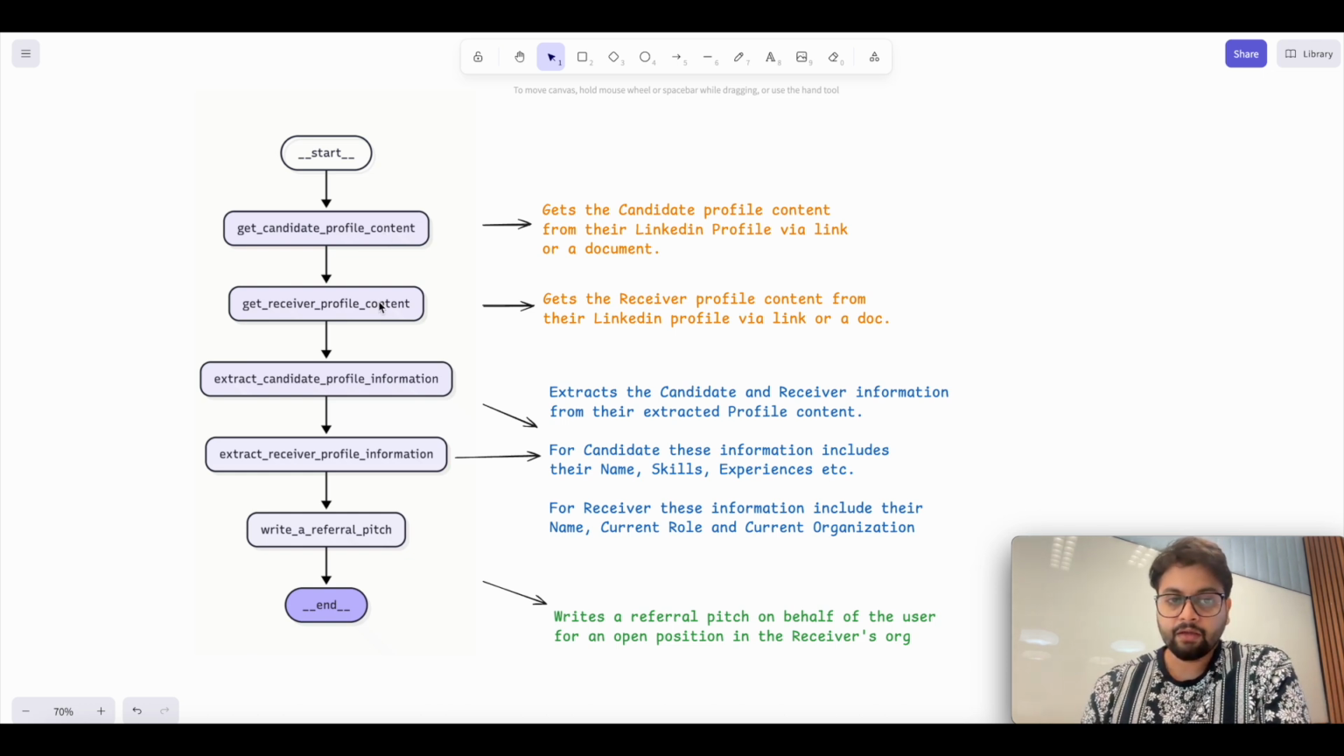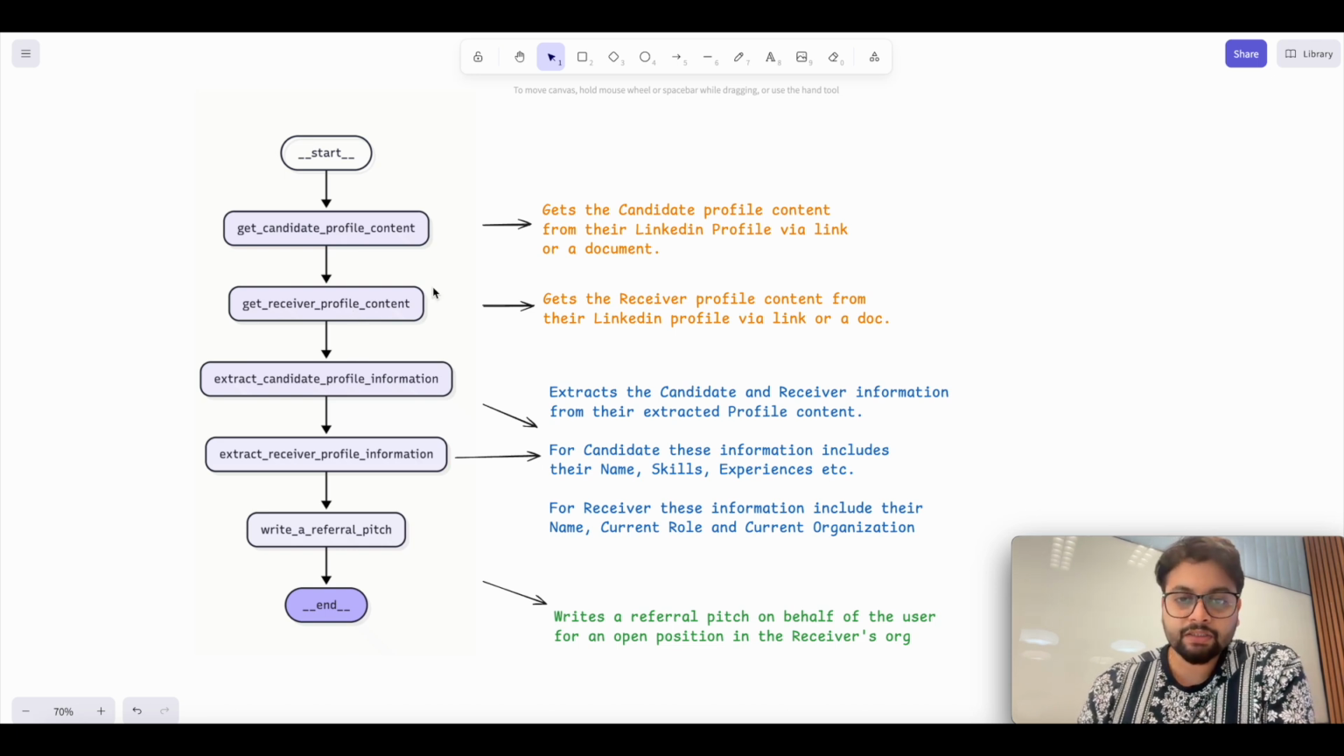The same goes for the next node, which executes after this, get receiver profile content. It is trying to get the profile content of the receiver from the LinkedIn profile URL or a link or a doc. It is the same thing, but this time you have to give the LinkedIn profile of the receiver to whom you are planning to send your referral outreach message, and from that link they'll try to get the information, or if there is any document or a dump of their data, they'll try to get the information. So you can modify this agentic workflow to work by pulling the data from the link. For this demo, we are pulling the data from a doc, so it would be very similar.